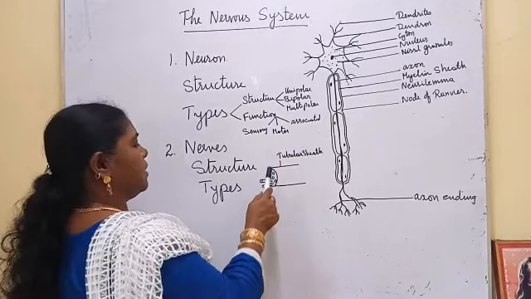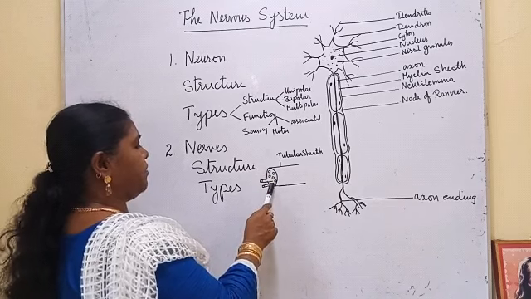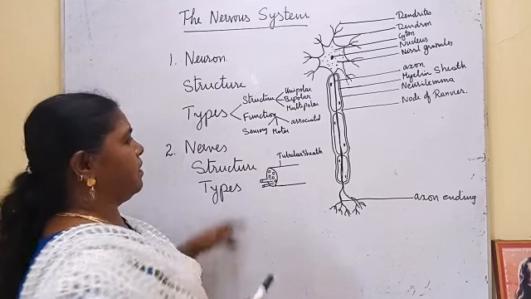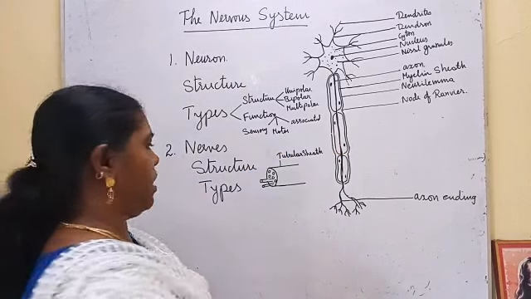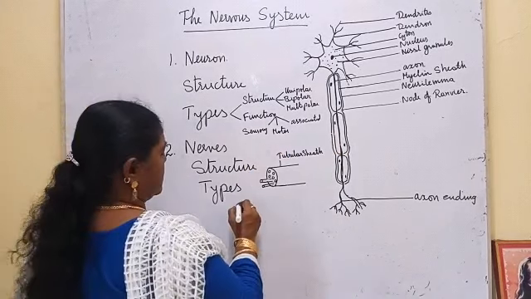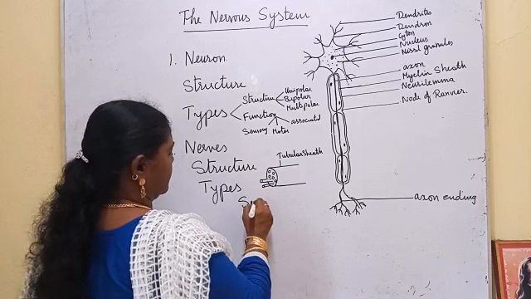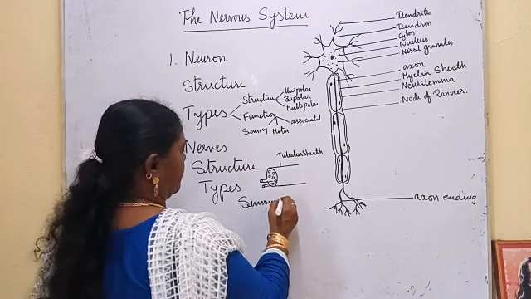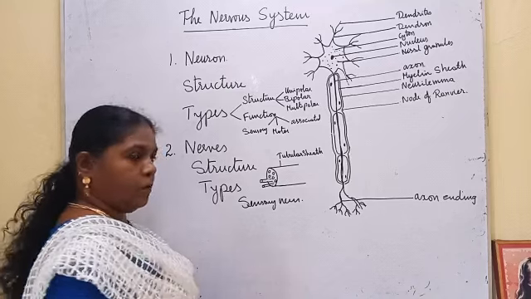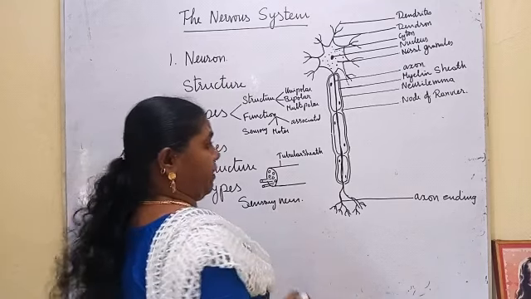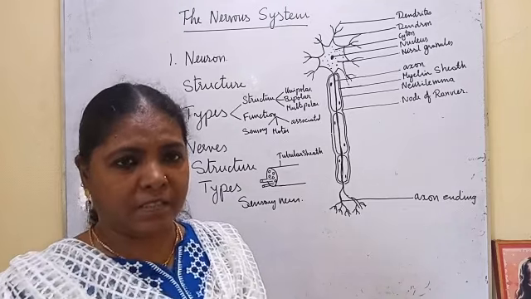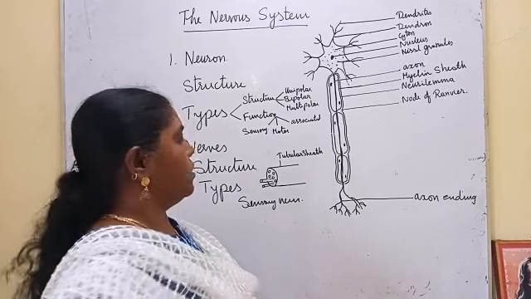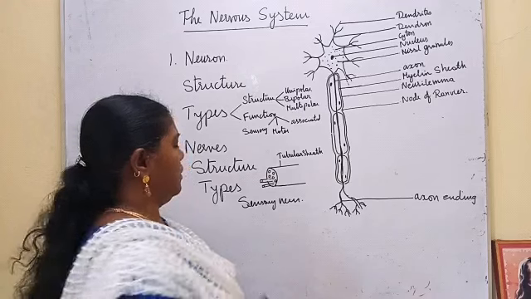If this bundle has only the axons of sensory neurons, they are sensory nerves. They carry the impulses from the different parts to the central nervous system, to the brain and spinal cord.